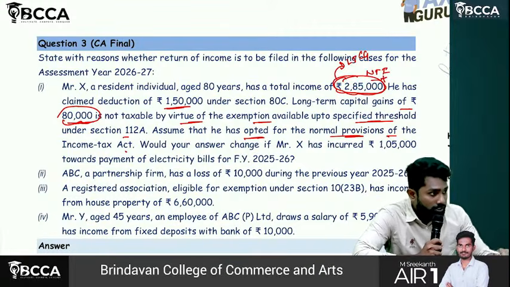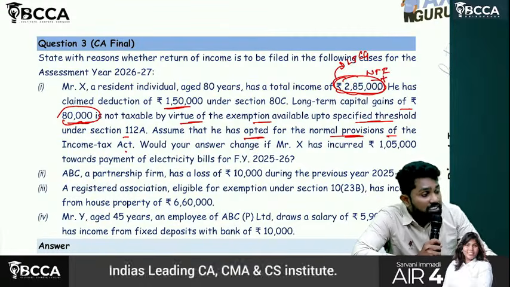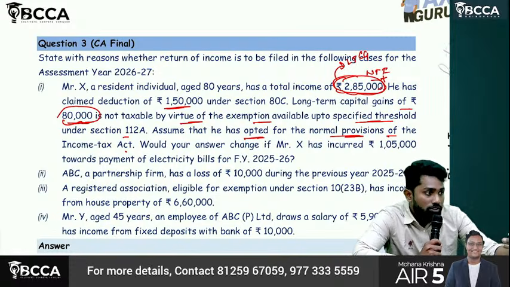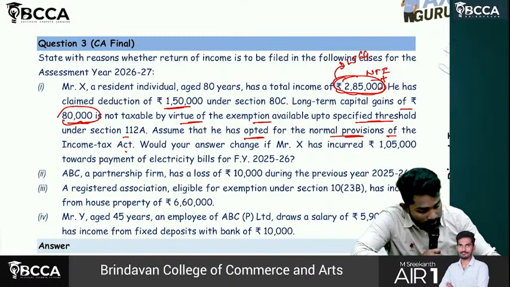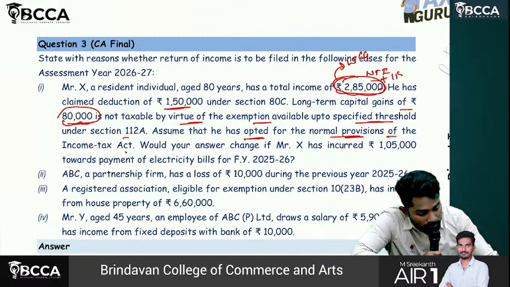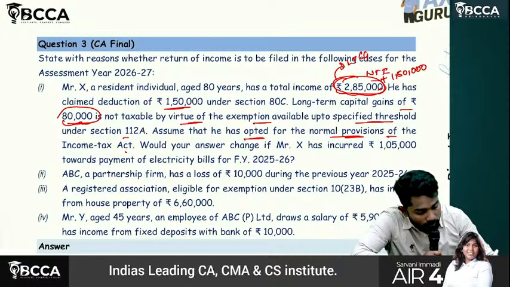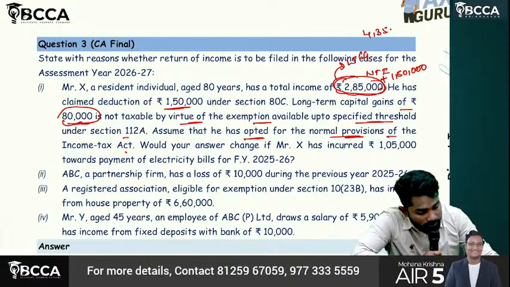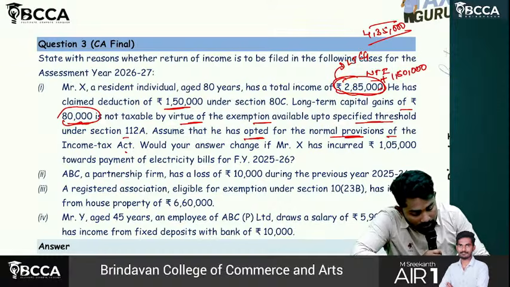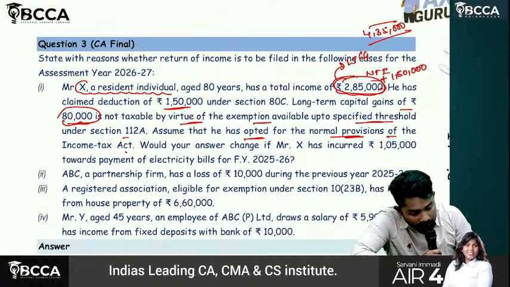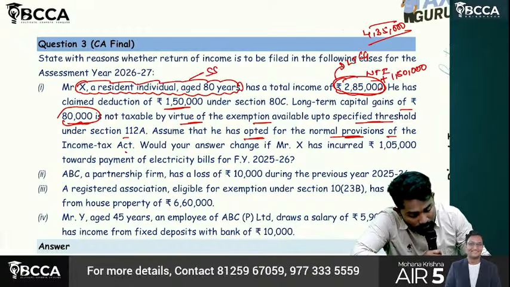But since it is net total income, they already claimed deduction, and we want gross. So what we should do? We should add back deduction 1,50,000. How much, sir? 4,35,000. X is a resident individual, age 80 years, so he is a super senior citizen.